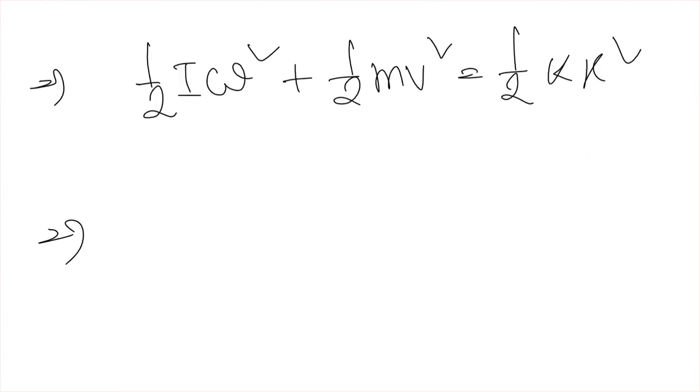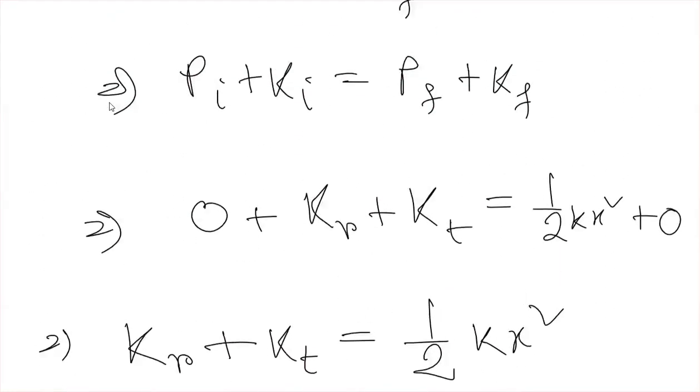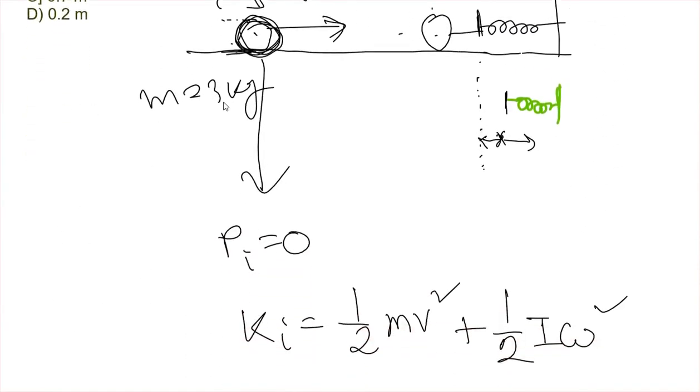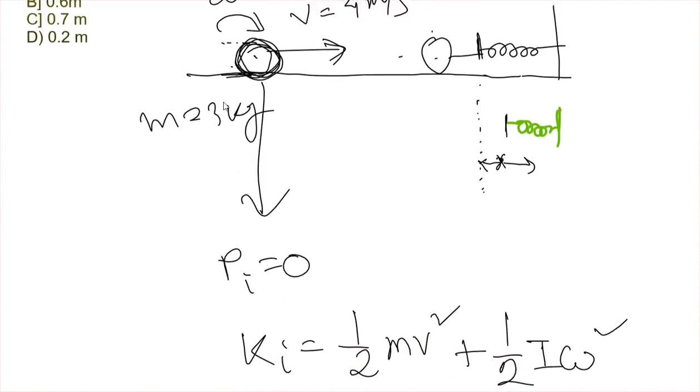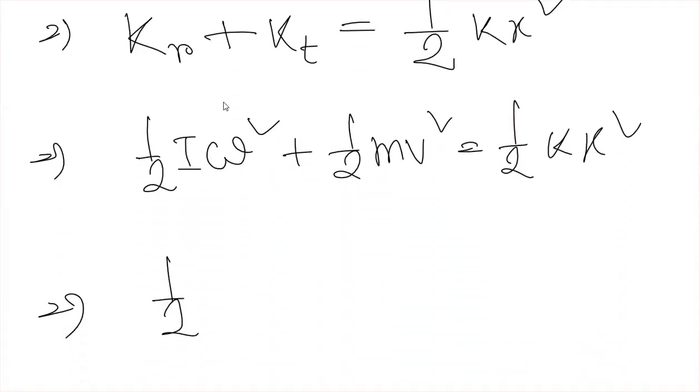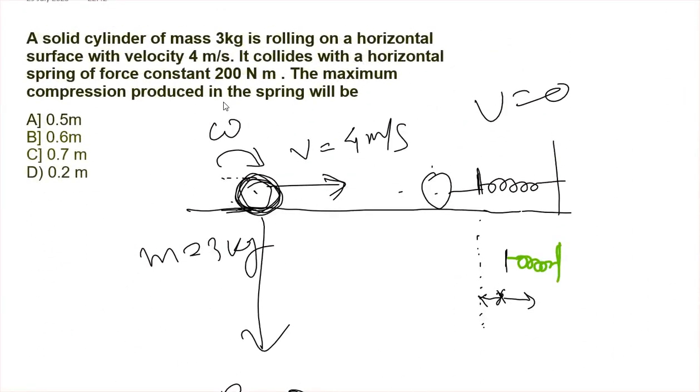Okay, so half I omega square. What is the I? I can be written as inertia. Okay, क्योंकि ये rotational motion है. So moment of inertia, इस ऑब्जेक्ट के लिए क्या होगा, क्योंकि ये cylindrical object है.